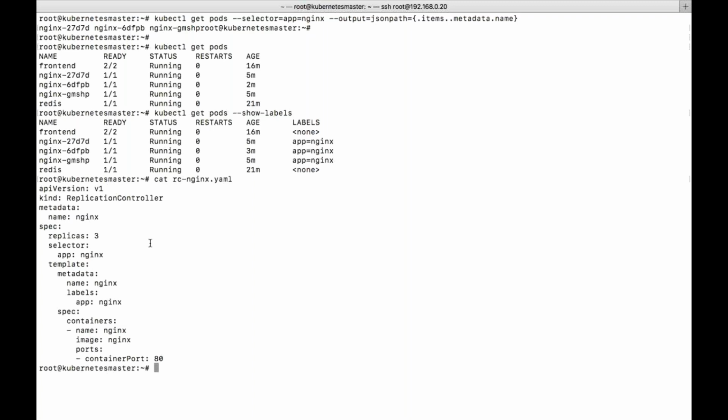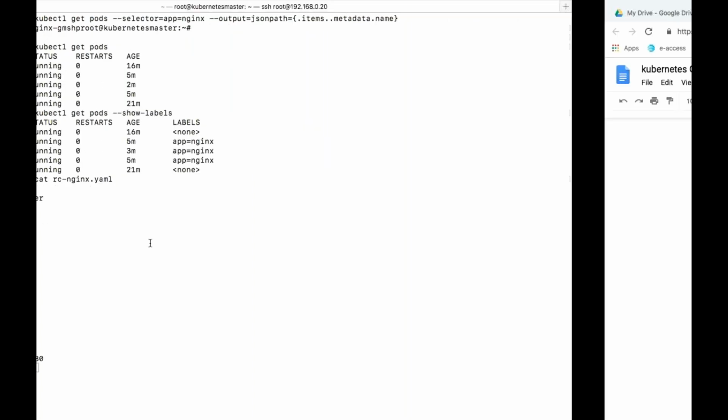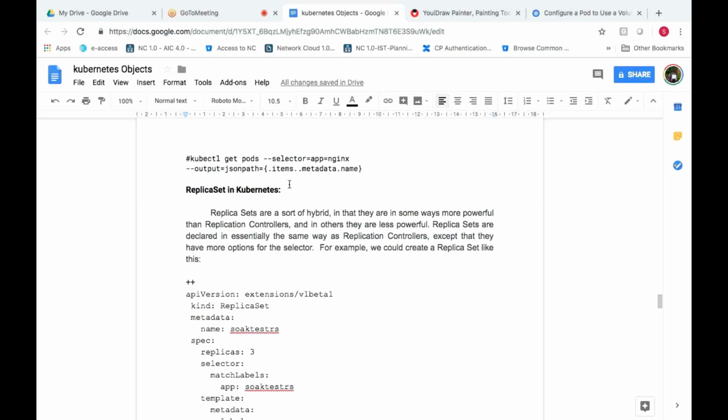So let's go to the replication set. There is a slight difference between replication set and replication controller.